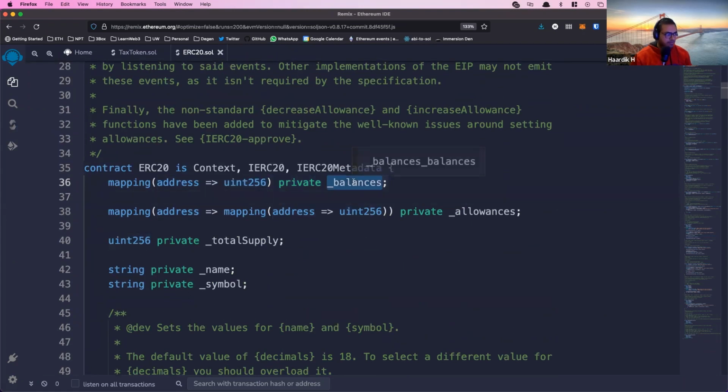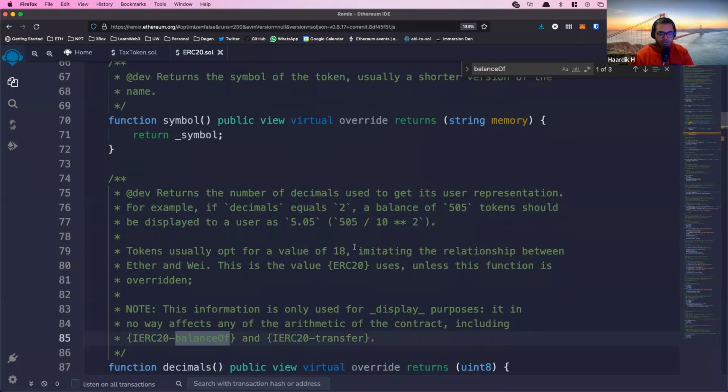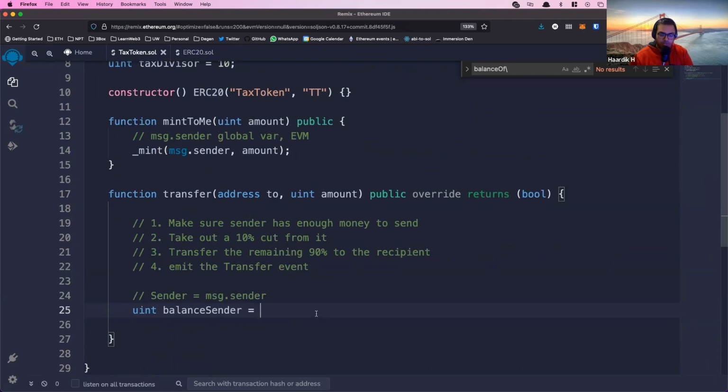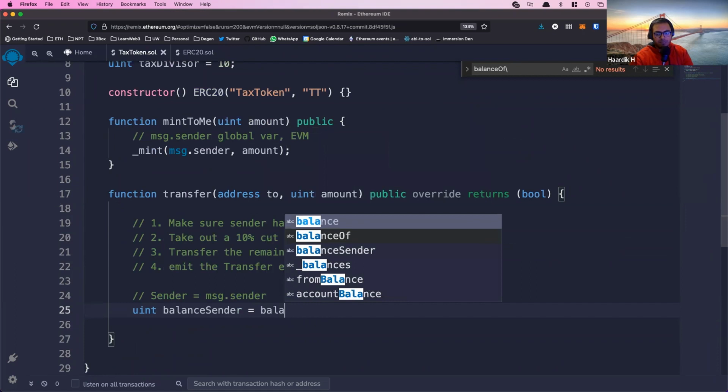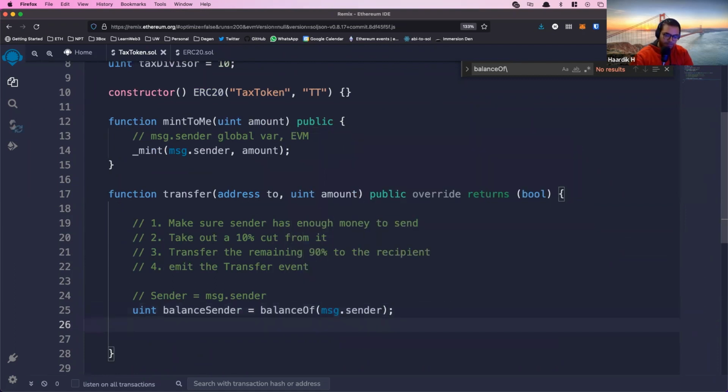It's a list of balances, right? This address has this many tokens, that address has that many tokens. So you can either read from this mapping directly, or there's also a built-in function called balanceOf, where you just give it an account and it returns a number. We're going to call the function just because it's a little cleaner in my opinion, but you do what you want. So we'll just do balance sender is the balance of message.sender.